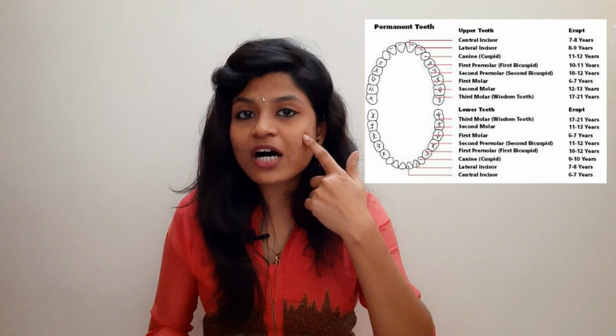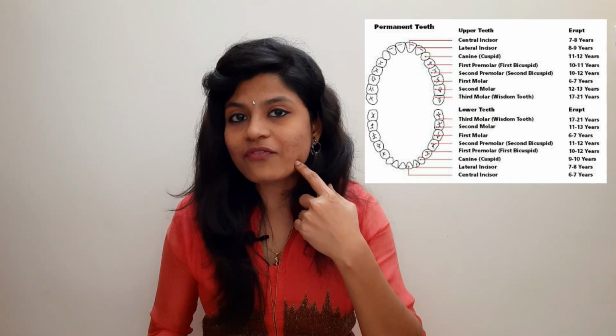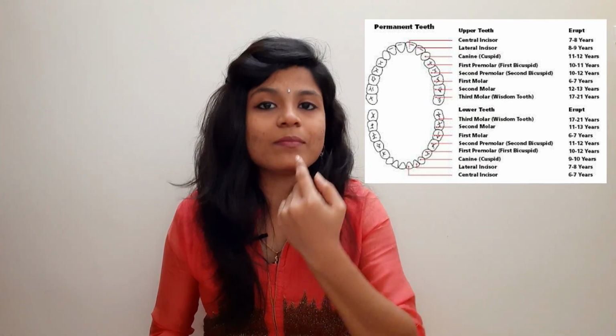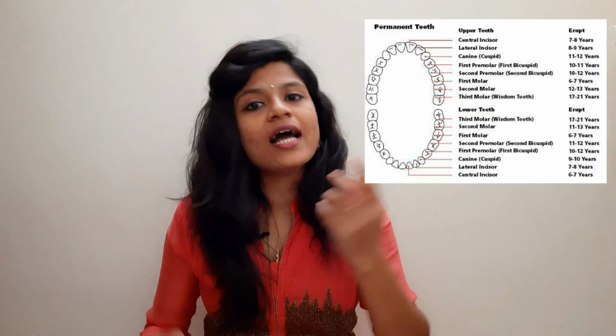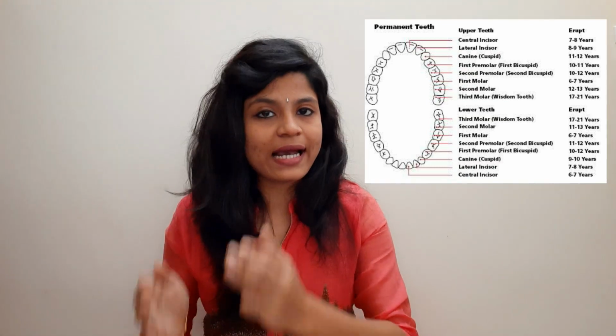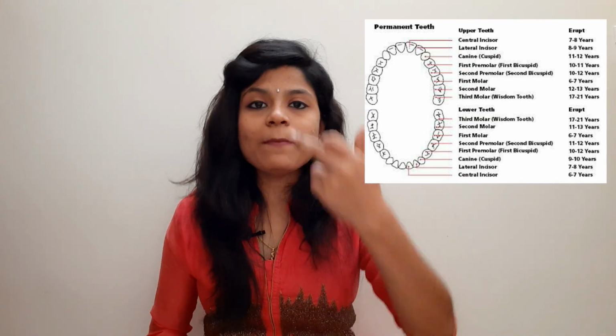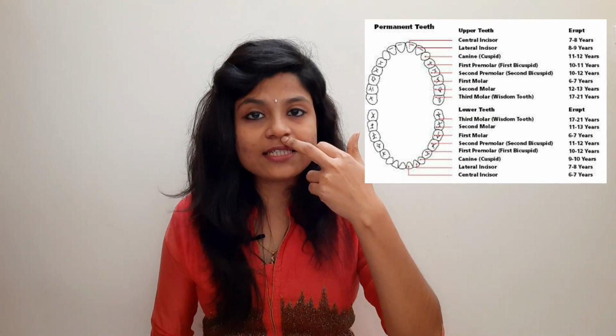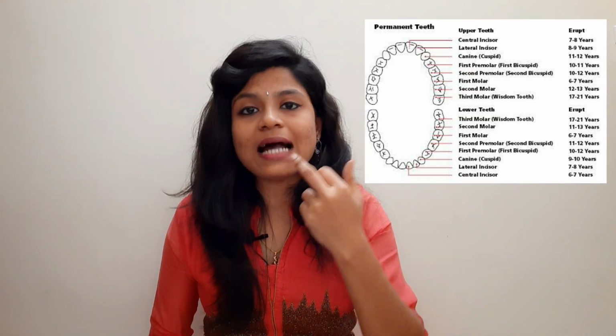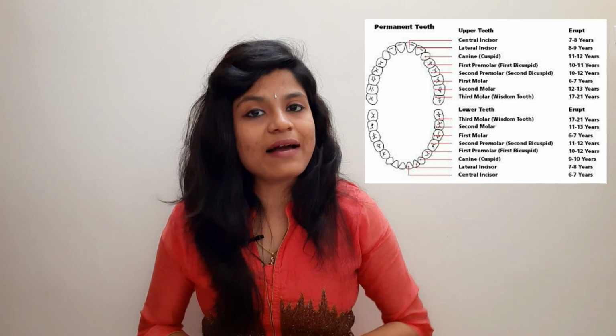In the first case, the maxillary first molar, the mandibular first molar and the mandibular central incisors erupt at the same age, that is 6 to 7 years, followed by the maxillary central incisors and the mandibular lateral incisors at the same time, between 7 to 8 years.